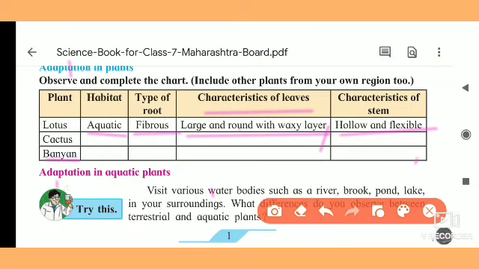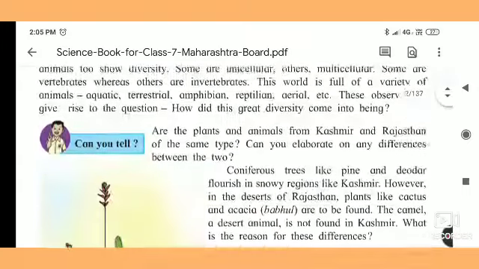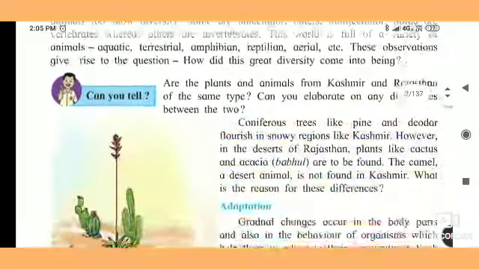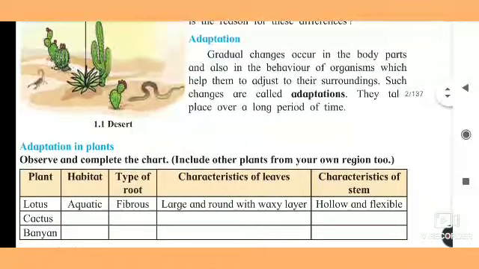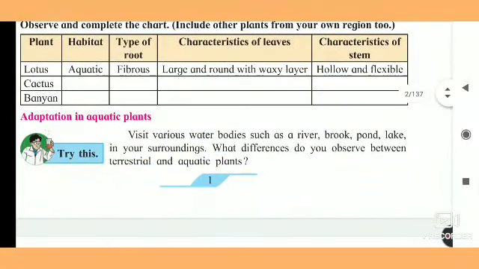Today, just learn the definition from this part of the lesson, and all of you learn this adaptations definition. Tomorrow we will see the adaptations in aquatic plants.